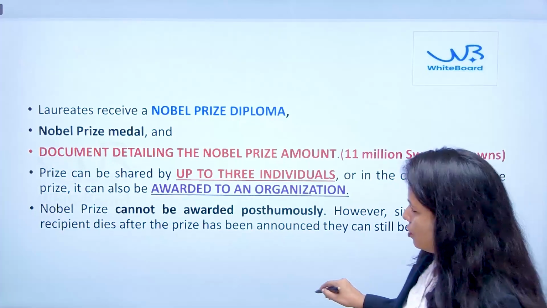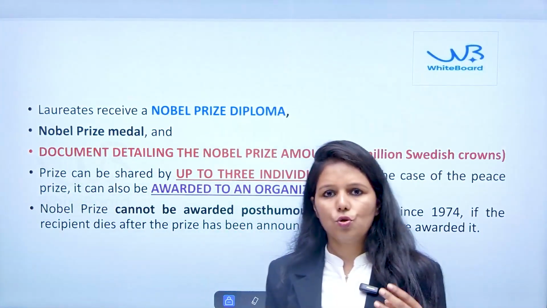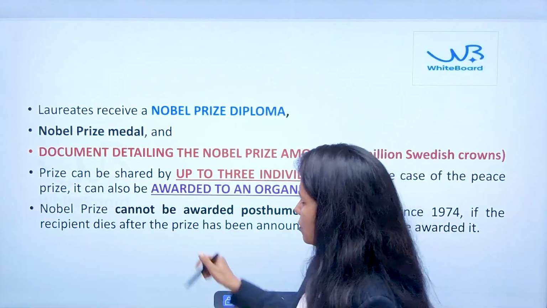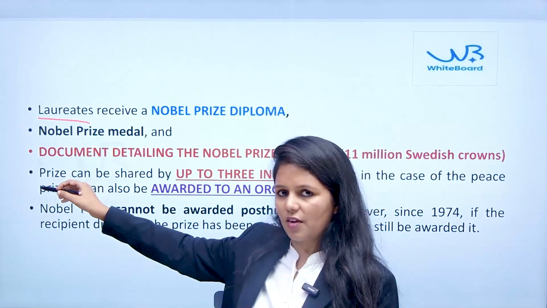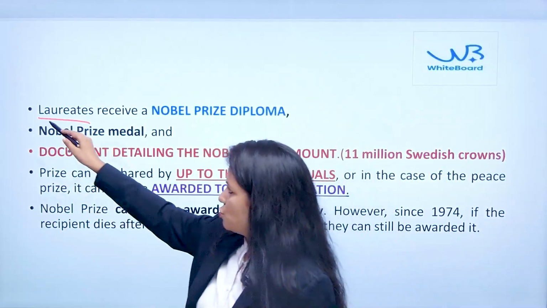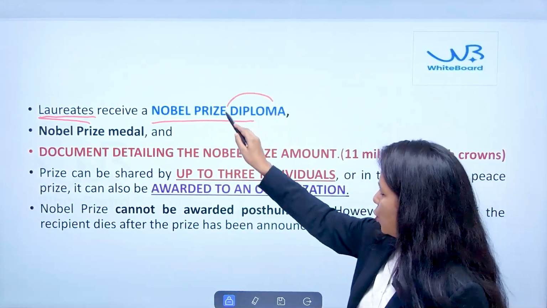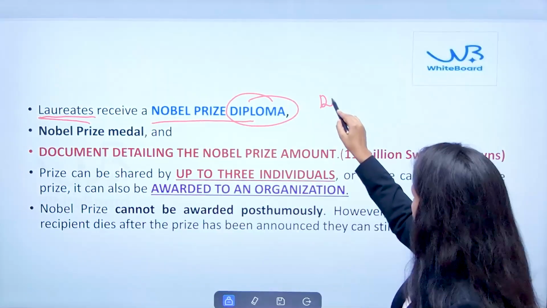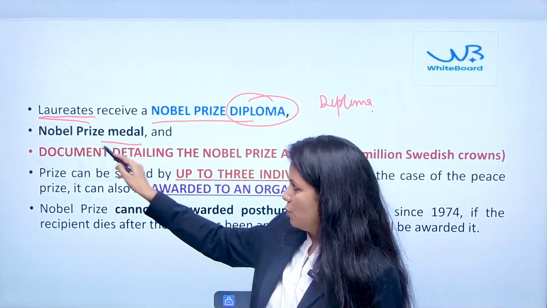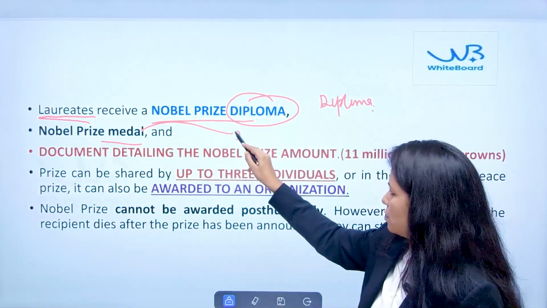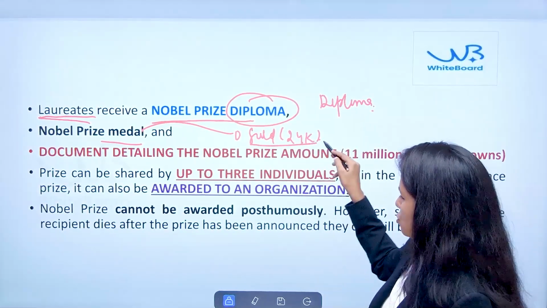Now, we are going to see what exactly constitutes the Nobel Prize. So, the Nobel Prize has 3 aspects. One is that any individual who has been given the Nobel Prize, thereafter termed a Nobel laureate, will receive a Nobel Prize diploma. So one aspect is the diploma. Then the second is the medal, and this Nobel Prize medal is in 24 carat gold, that you should also remember.